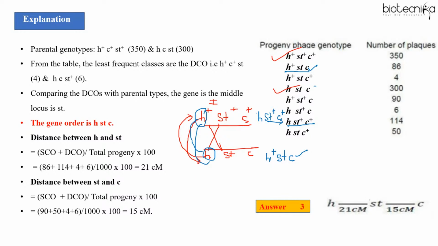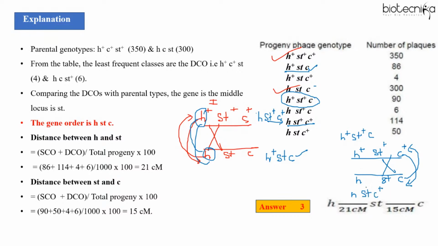So the rest two will be what? Even you can check what if the crossing over is between ST and C. When crossing over is between ST and C, what will happen? This one will move over here and this one will move over here. C allele will move, right? So H plus, ST plus, and you should get C. So this is the combination I'm getting here. And another H, ST, and C plus over here I will get.